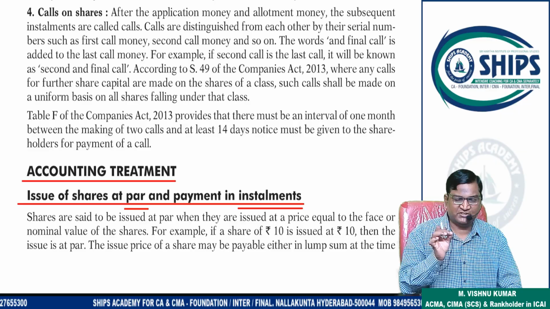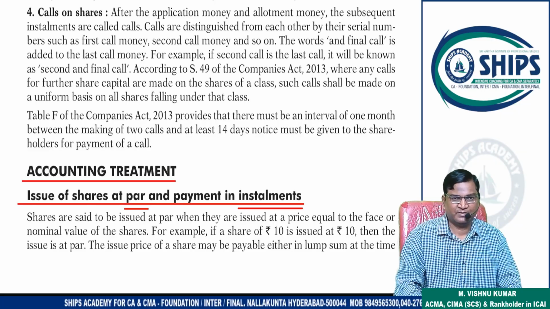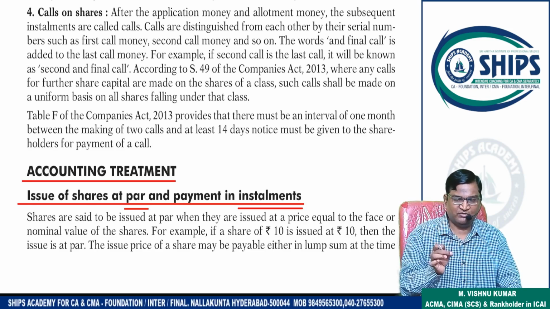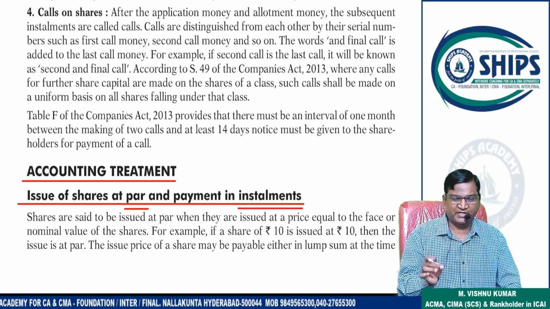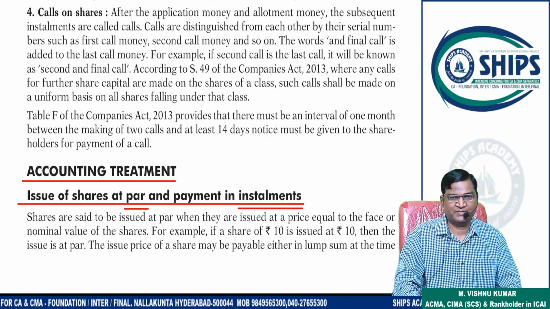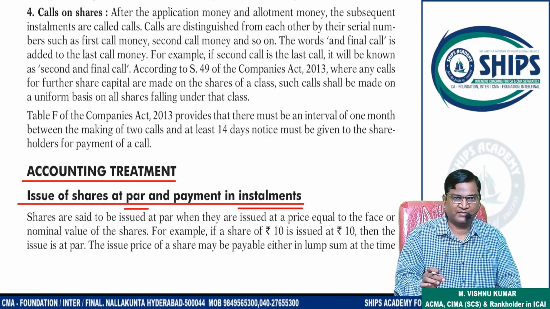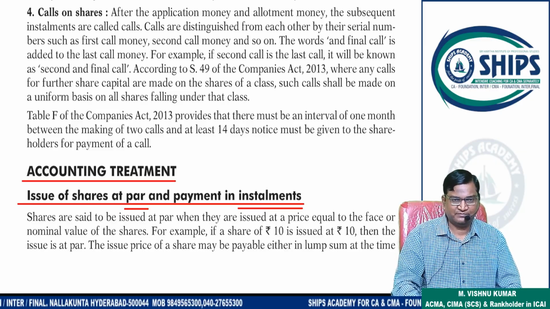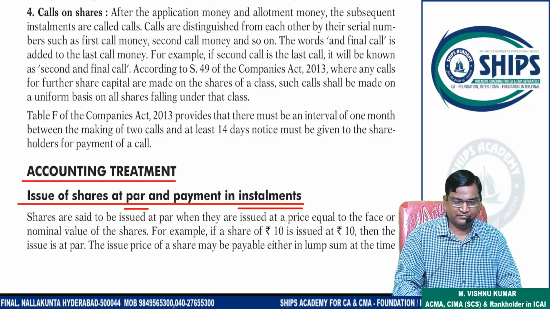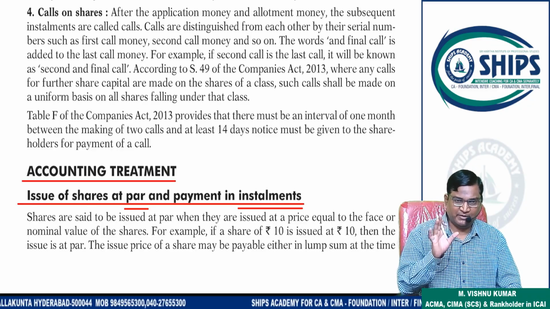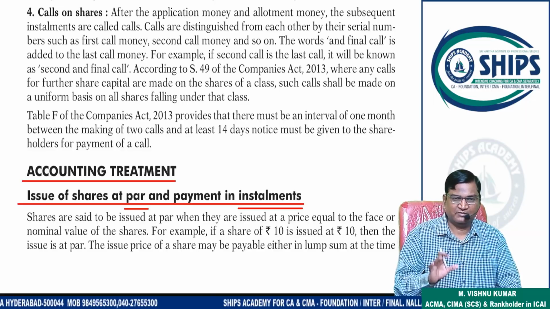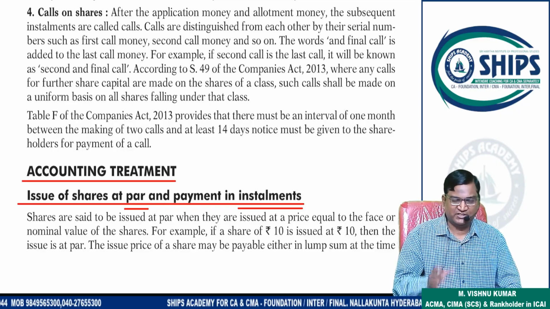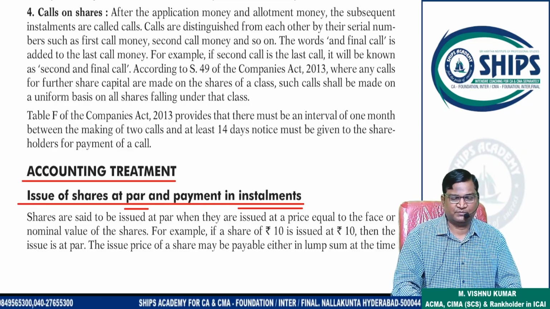Again I am repeating, first prospectus is issued, thereafter an investor interested to invest in the company pays application money along with the application. Then if the company accepts the application, allotment will be done. The shareholder has to pay allotment money also. Then after that, first call and final call. This is the traditional practice used.